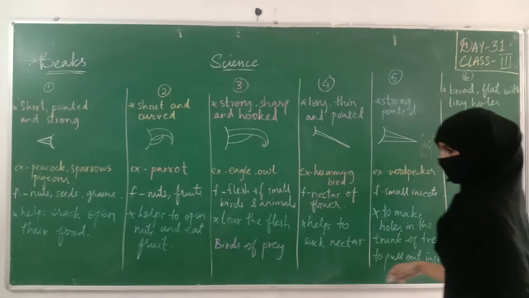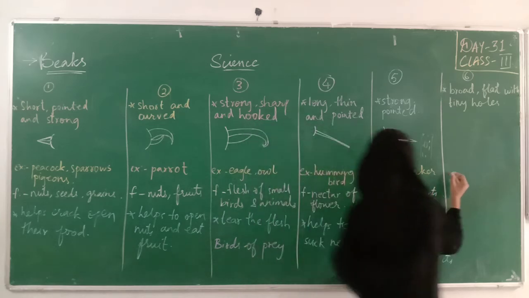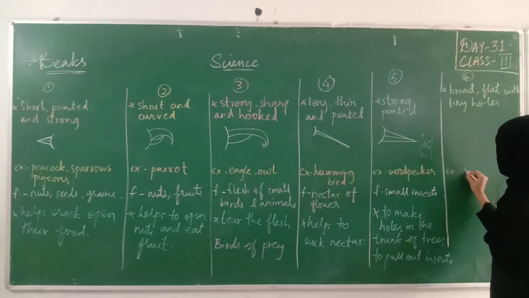Okay. Now which birds have this? Water birds, like swan and ducks. So our examples will be swan and duck. What kind of food do they eat?